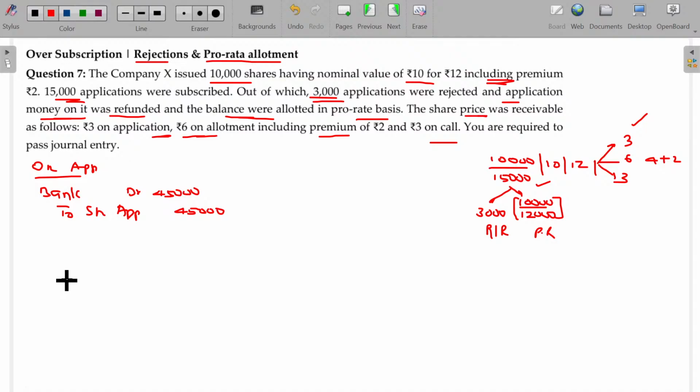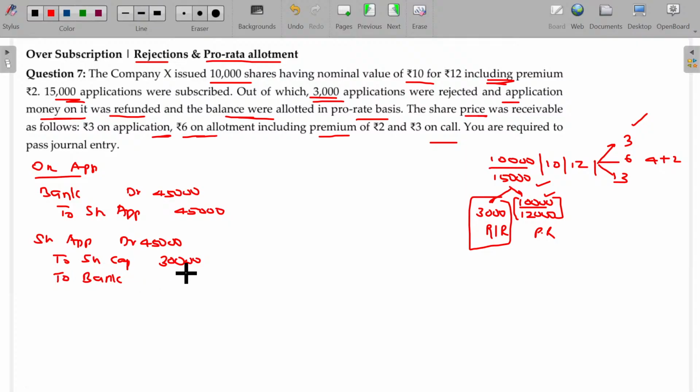Now, next one, how do you handle this? Share application account debit to what? Share capital. How many shares are going to be allotted? Only 10,000. So 10,000 into 3, 30,000 is transferable to the share capital account. For the remaining 3,000 shares, the application money is always refunded. The entry being share application to bank.